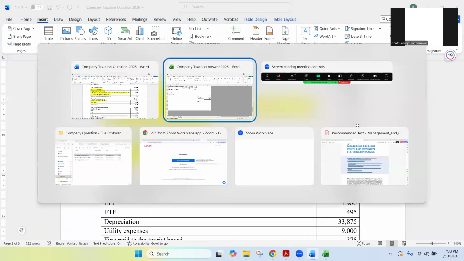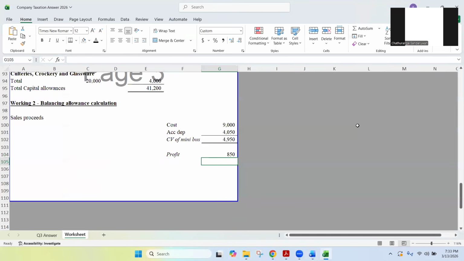So they have earned 850 profit means how much is the sales proceeds? What is the selling price? 4,950 plus 850, 5,800. So they have earned 5,800 by selling this minibus, the sales proceeds actually. So I'm taking that one first. Okay, 5,800.